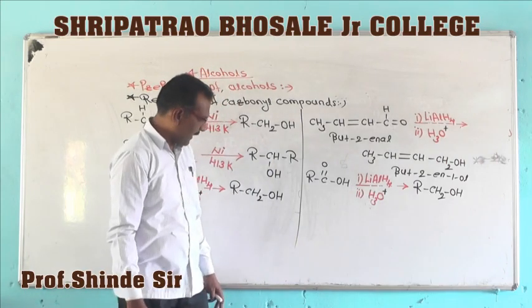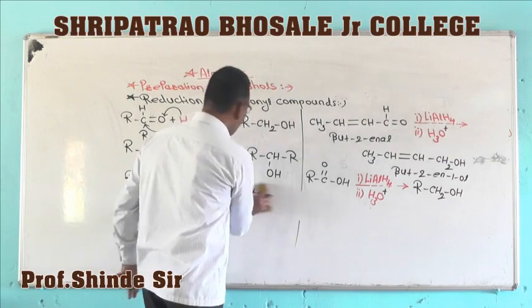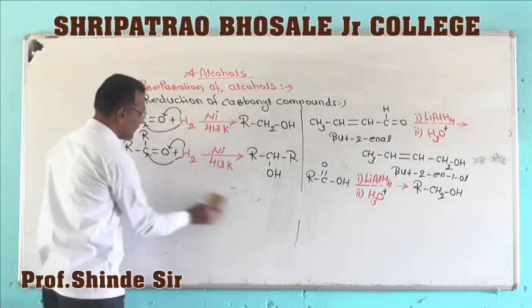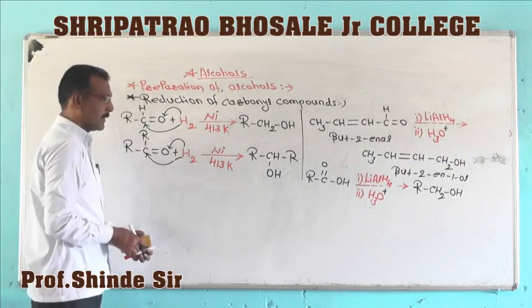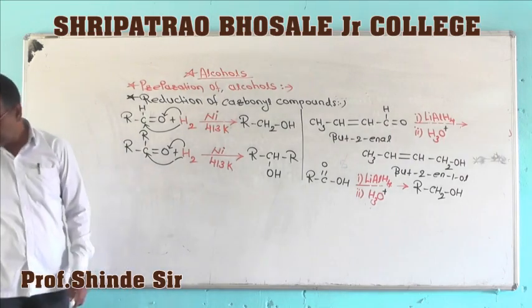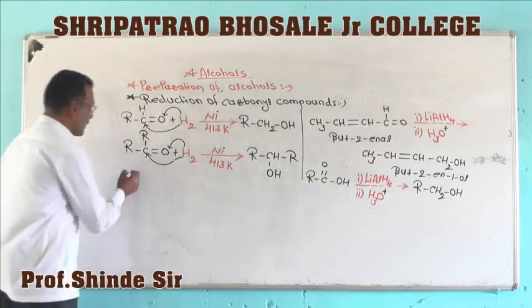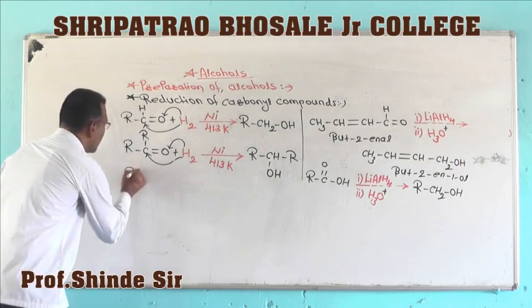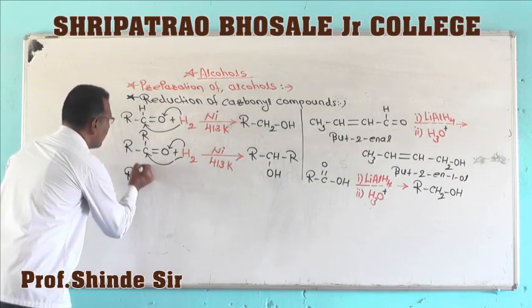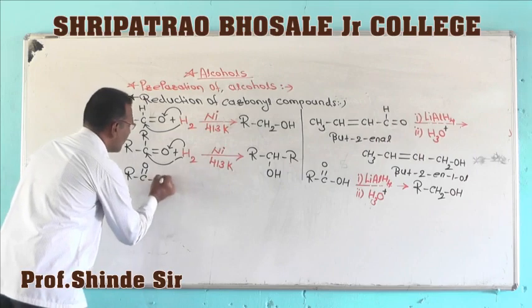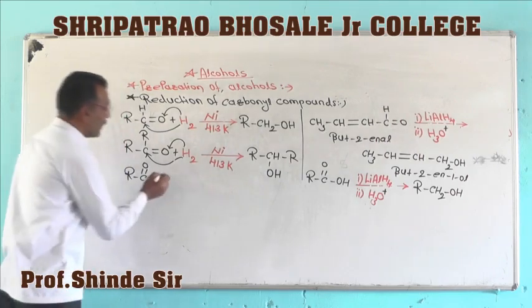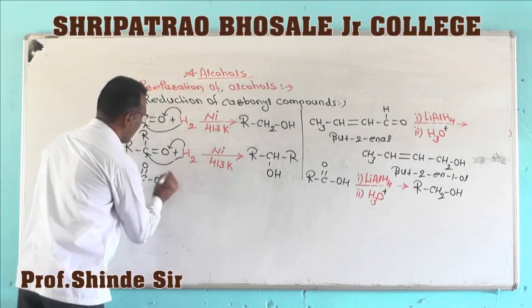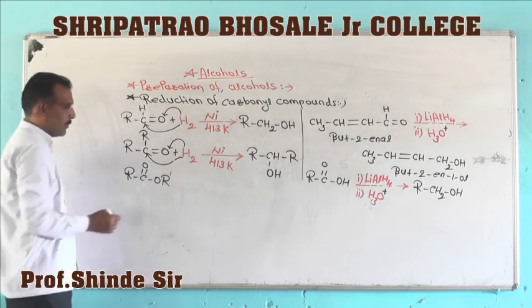Another raw material for the preparation of alcohol is esters. So for example, consider that we have taken this ester, with R dash for example.